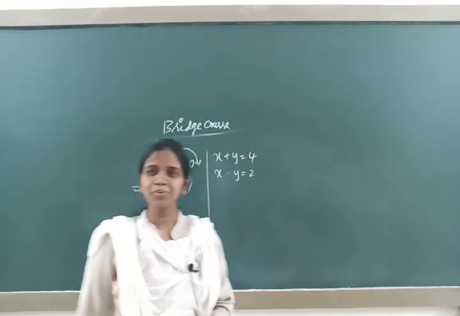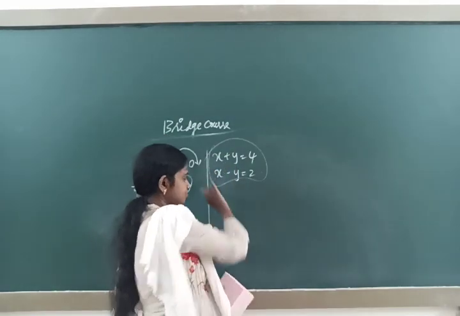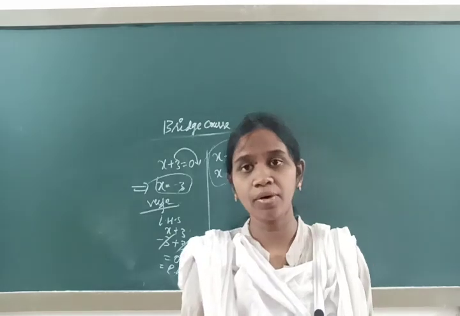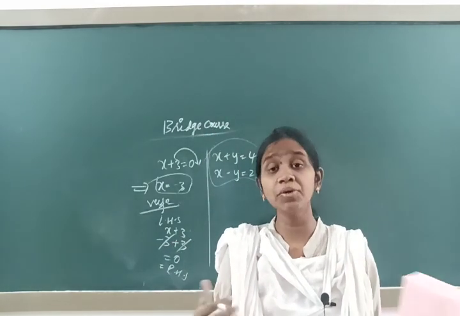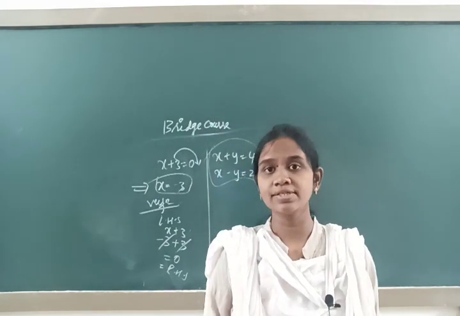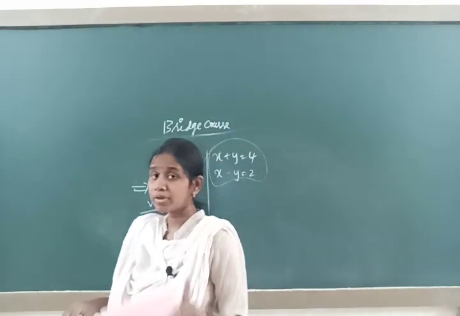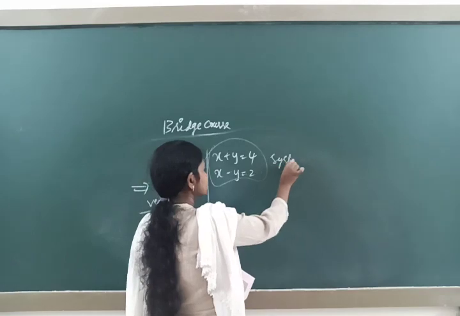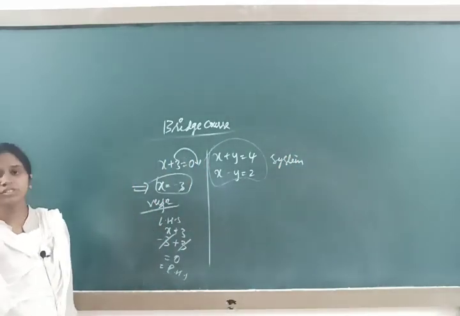It means we need two equations together, and what are we going to call them? If more than one equation is present, we are going to call that a system of linear equations.